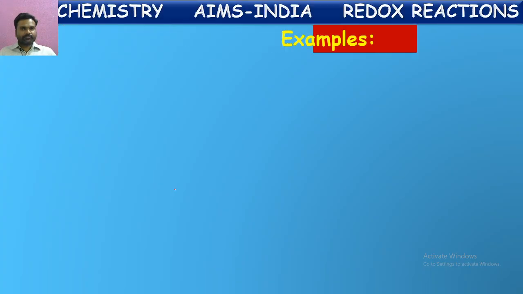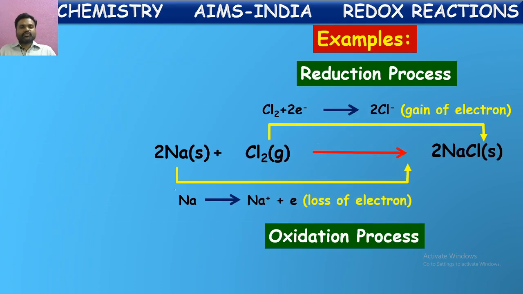Next, one example is given based upon the redox reaction in terms of electrons. We see here sodium and chlorine. Yes, we have taken the same example again to make it easy. Sodium is losing one electron and forming Na plus ion. So the loss of electrons is oxidation. We can say sodium is oxidized in this reaction, the formation of sodium chloride.